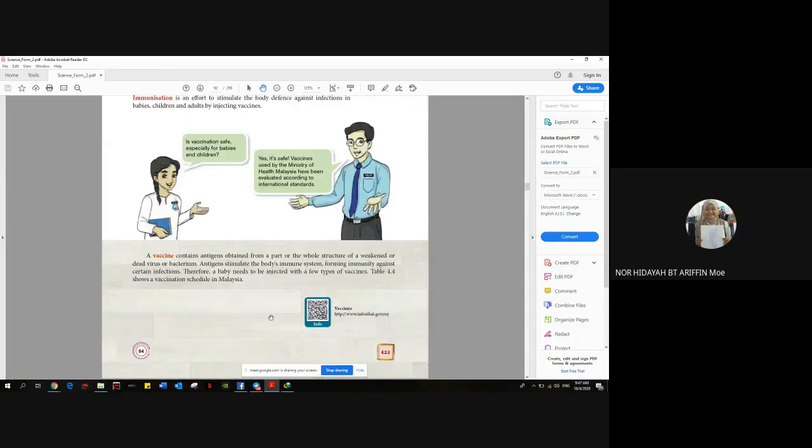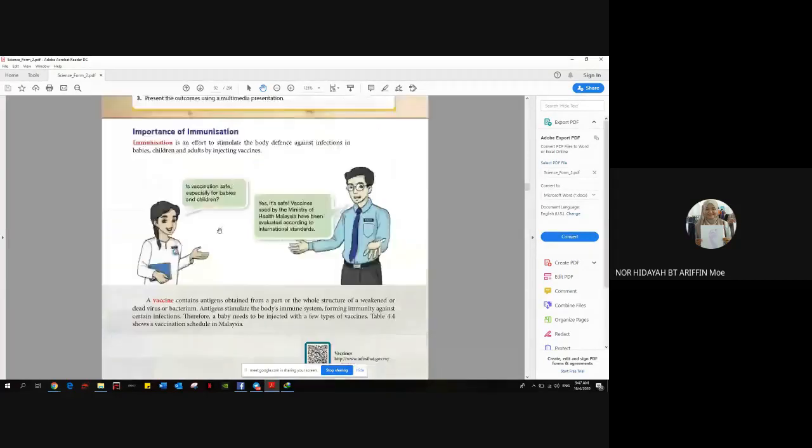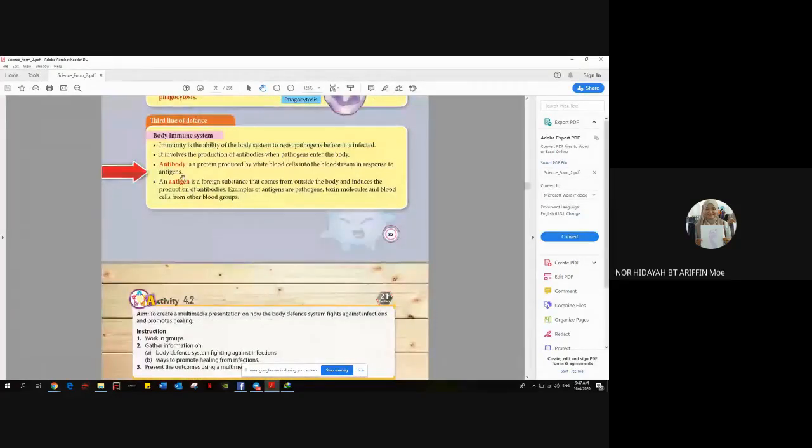So we continue. So vaccine. What is vaccine? Vaccine contains antigen inside the vaccine. So what is antigen? Everyone, please underline this word, antigens. This antigen we already learned in this page. What is antigen? Antigen is something from the pathogens or toxic molecule or blood cells. So antigen is the foreign substance that comes from outside of the body.